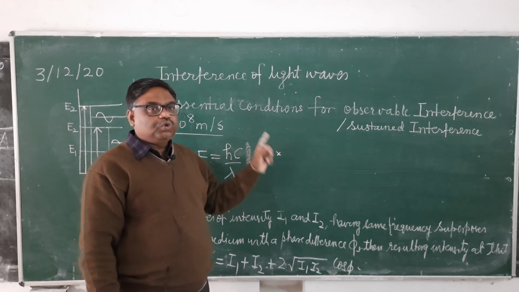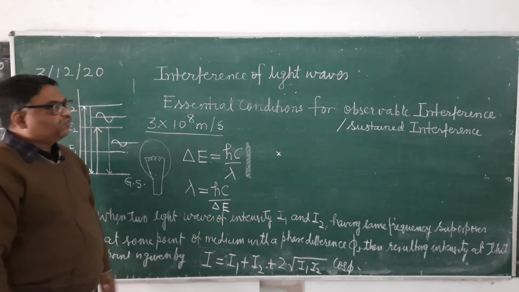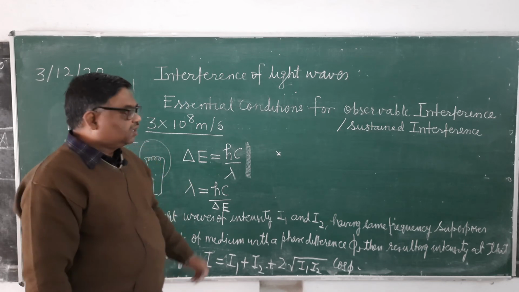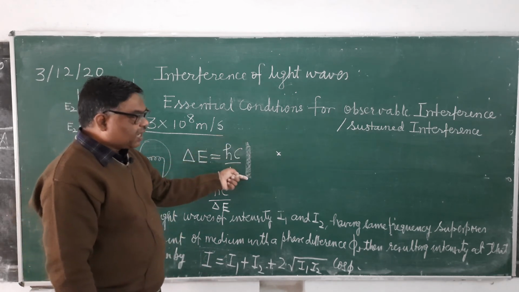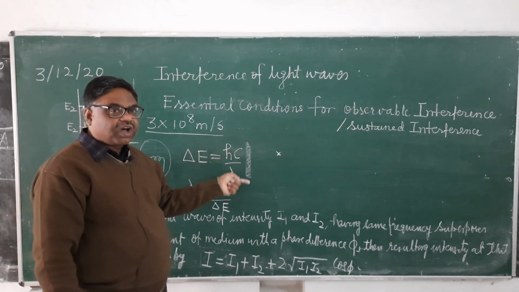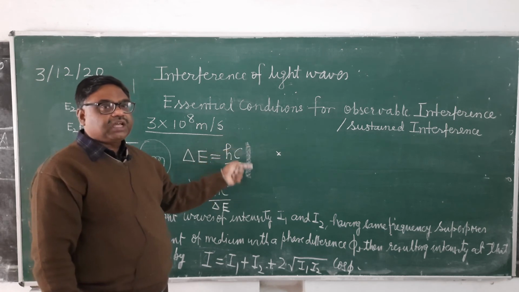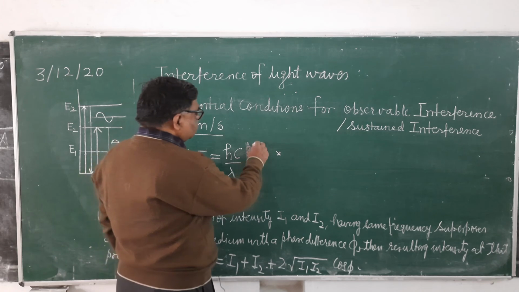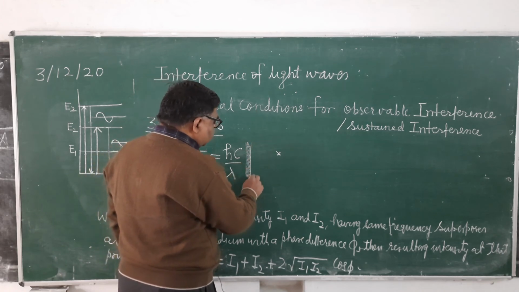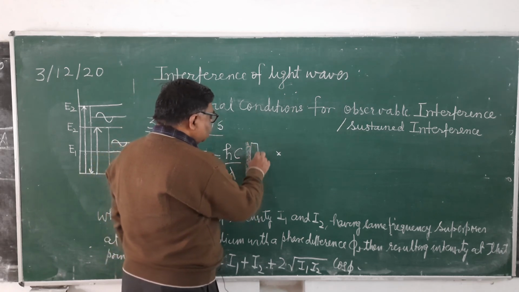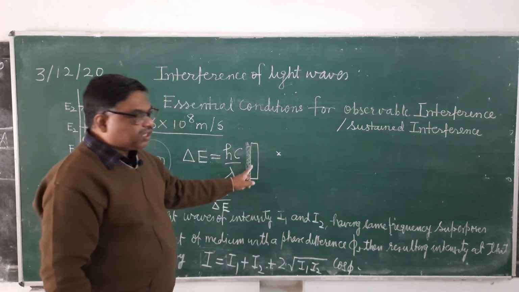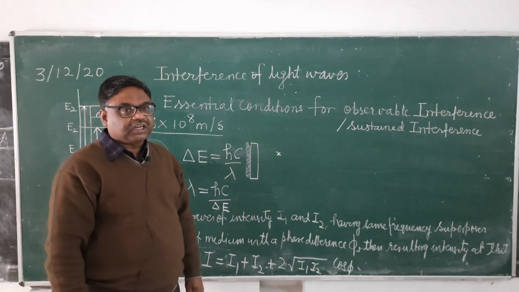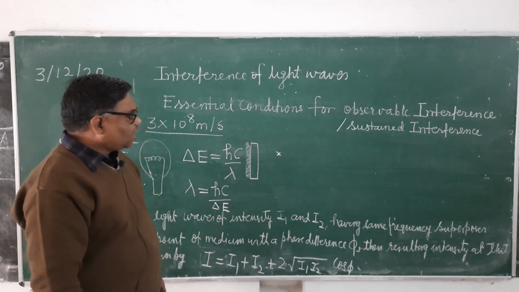If anyhow you can achieve this, then we will have an observable interference pattern, because once a brighter region forms here, then at every time there will be a brighter region. Similarly, if a darker region is formed at this point, then at every time there will be a darker region, if the phase difference remains constant. It's clear.